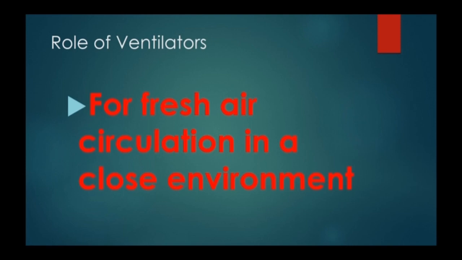So in one line, ventilators are used for fresh air circulation in a closed environment. I think after watching this video, you will definitely understand the components of air, what wind is, what a breeze is, what is called land breeze, and what the monsoon breezes are.